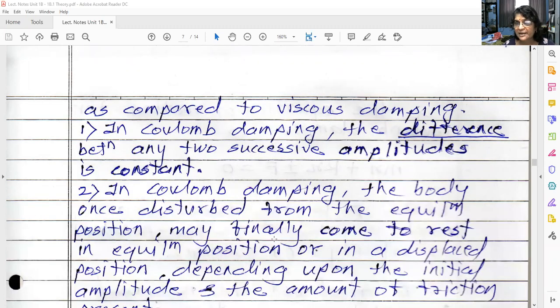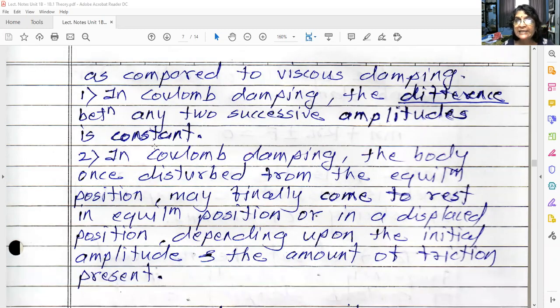The first one is that in Coulomb damping, the difference between any two successive amplitudes is constant. Right now, I know you cannot understand the meaning of this one, but I'm sure at the end of the lecture you will understand it, because we are going to consider the mathematical part. The difference between any two successive amplitudes is constant, and that is equal to 4F upon K. We are going to prove that. You will understand at the end of the lecture.